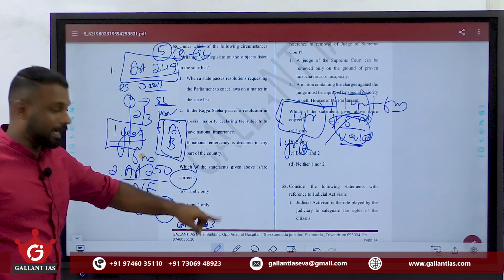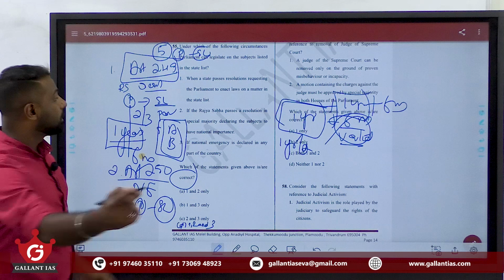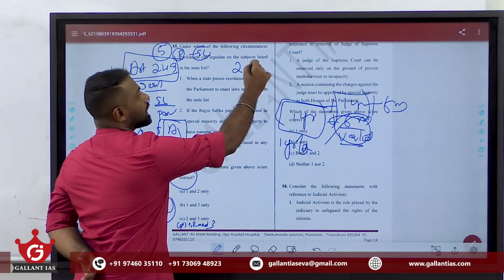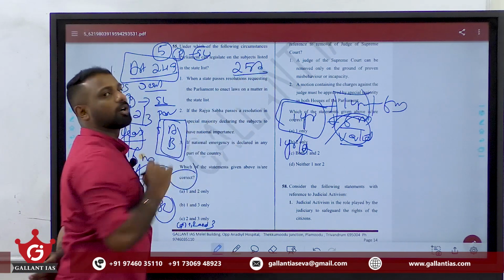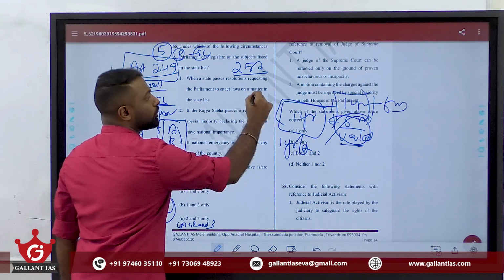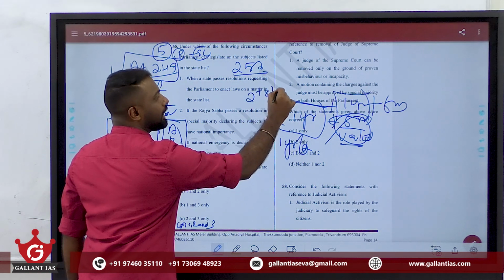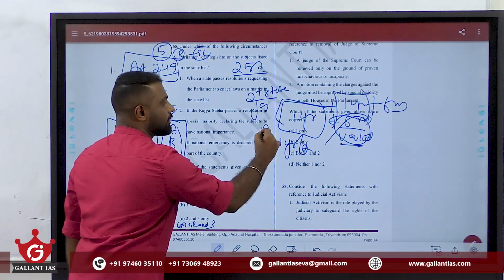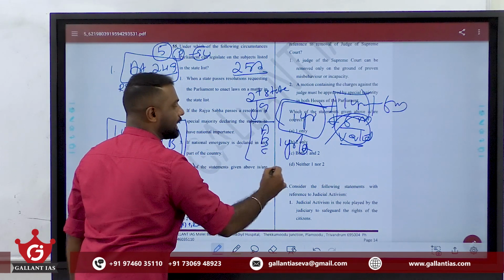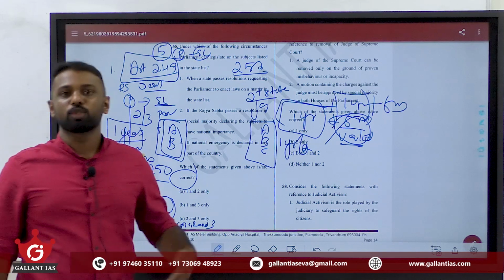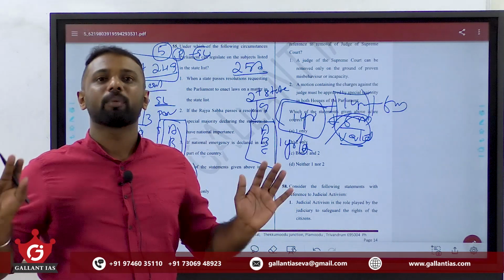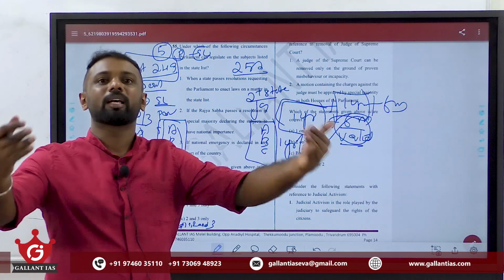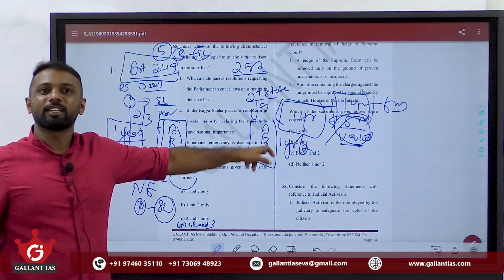Okay? The third says that under Article 252 of the Constitution, if 2 or more states make a joint request, that is State A, State B and State C make a joint request to Parliament that on so and so matters, please make a common law for us 3 states.